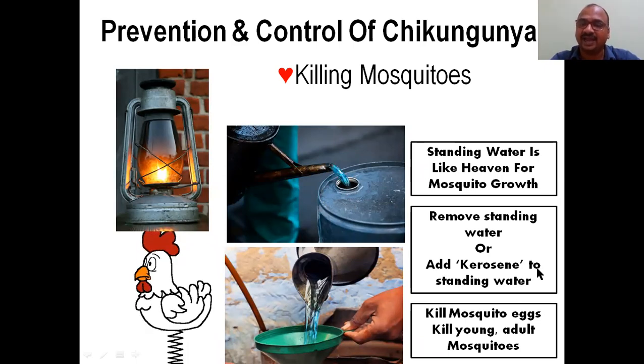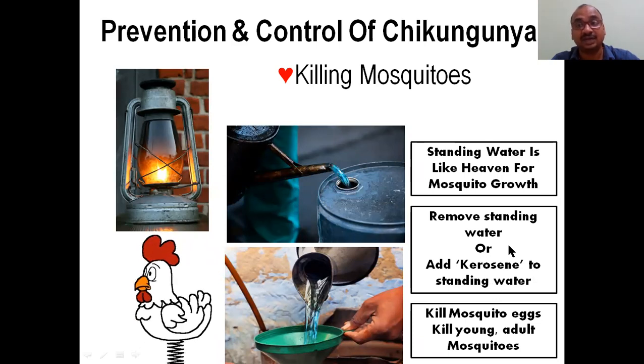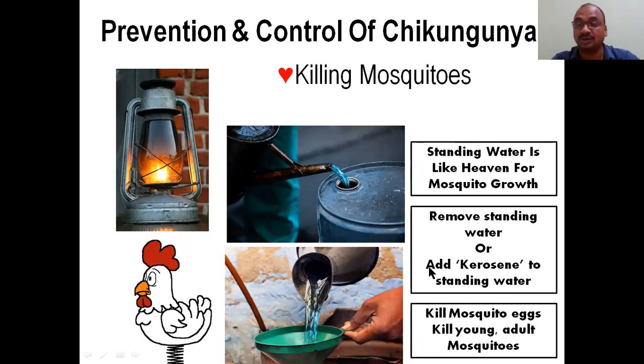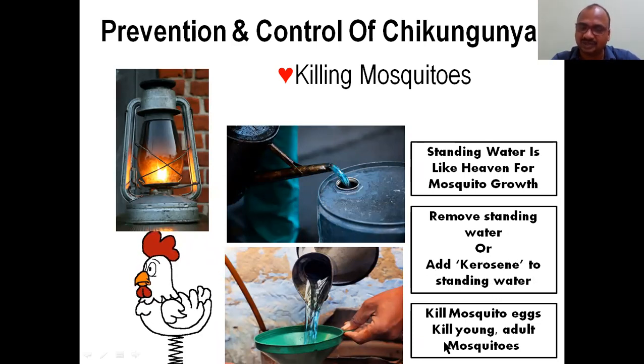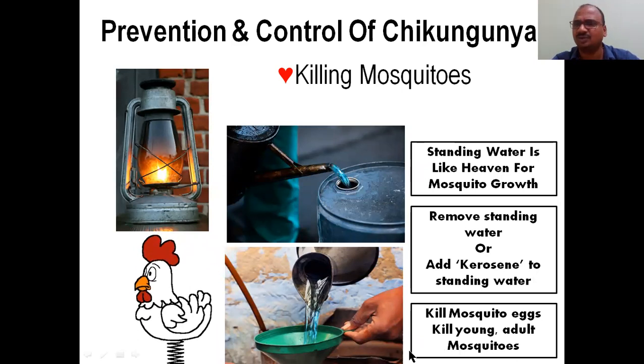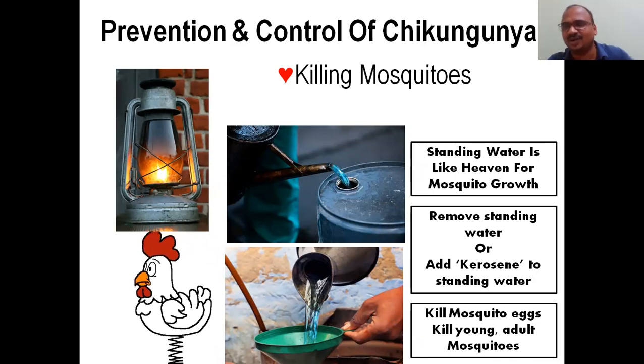If you add kerosene to the stagnant water, if you are unable to remove the water from your surroundings, it kills the mosquito eggs, the young and adult mosquitoes, wherever the mosquito is. You go and kill, like Robo. In the Rajnikanth movie he kills the mosquito, no? In the same fashion, you have to kill.